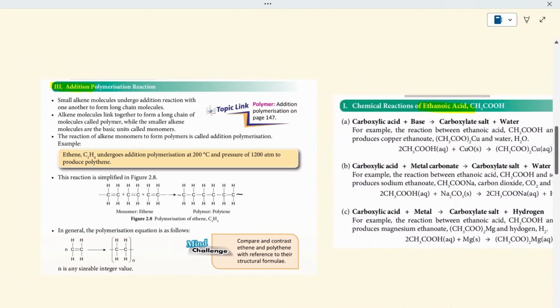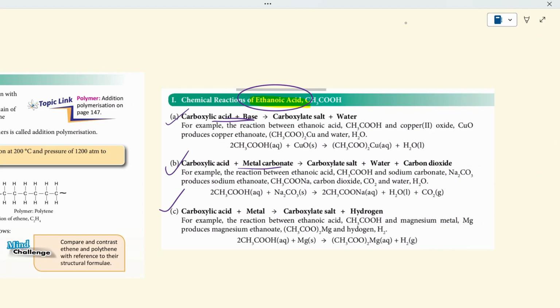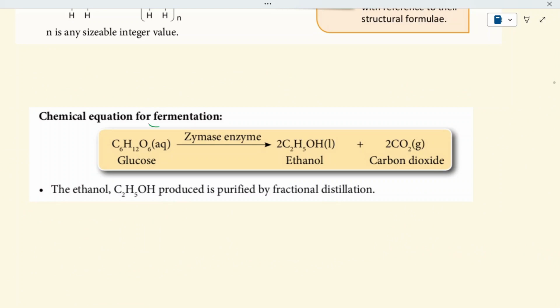And then these two reactions, which are the polymerization and this carboxylic acid reactions, I didn't include them in my acronym just now because we learned these two in detail in another topic, right? Like acid base, this is the neutralization. All these three we learned in Form 4 already, okay? So that's why I didn't include it in the acronym. Okay. And then this reaction, which is the fermentation, I also didn't include it in my acronym because, for me, I'm a biology student. We learn it over and over again in biology. So that becomes common sense for a biology student, right?